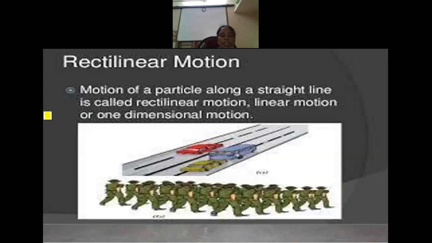Another good example: when you see the NCC parade or the march past, the people move in a straight line, and the whole body moves together, which is the best example of rectilinear motion. And a car moves on the road. The motion of a particle along a straight line is called rectilinear motion. This is also known as linear motion or one dimensional motion.